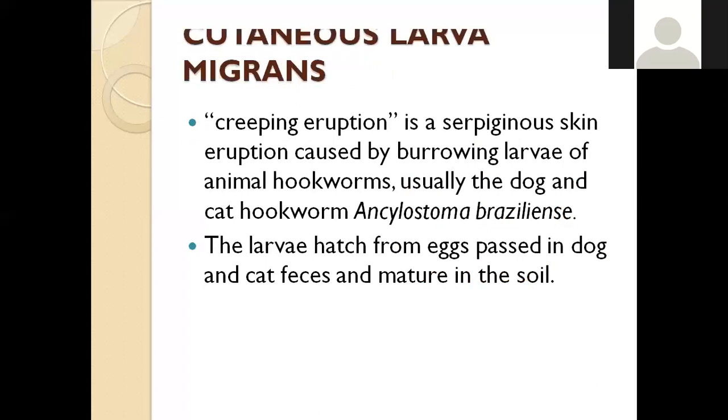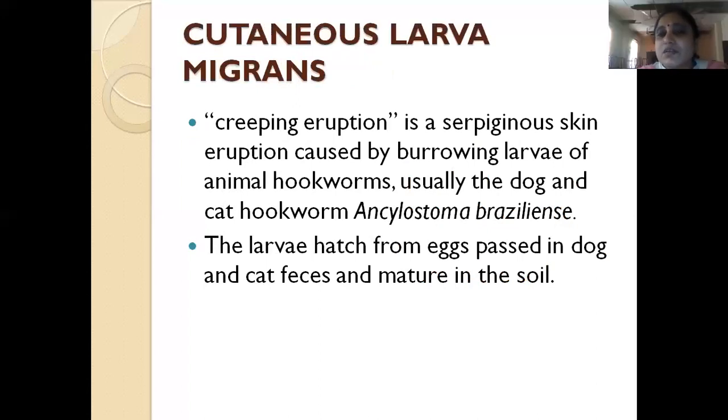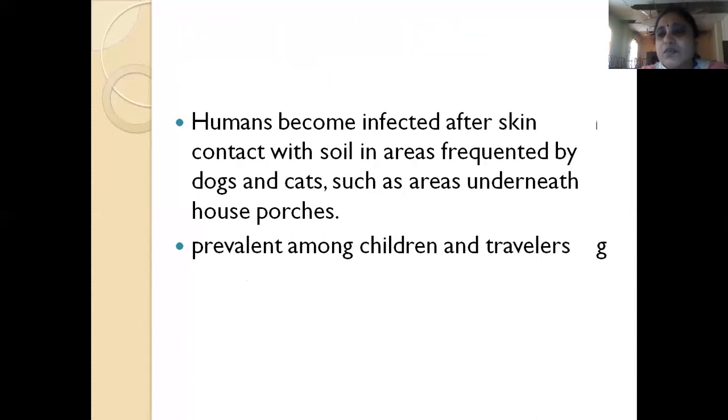The other one is cutaneous larva migrans. This is also called creeping eruption, a serpiginous skin eruption. It is caused by burrowing of the larva of animal hookworms, usually of the dog, that is Ancylostoma braziliense. These larvae hatch from the eggs passed in dog stool or cat feces, and they mature in the soil. Humans generally become infected after skin comes in contact with soil frequented by cats and dogs. So it is most prevalent among children and travelers.